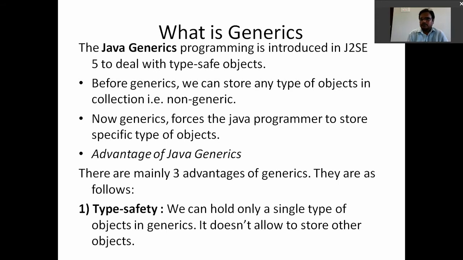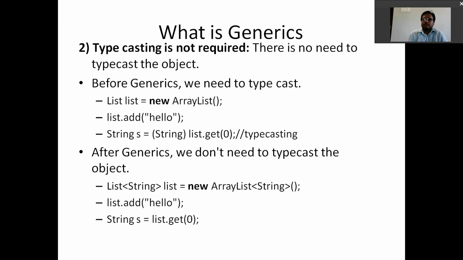That is called type safety. Second one is typecasting is not required. Whenever we are using the generic concept, there is no need to typecast the objects.